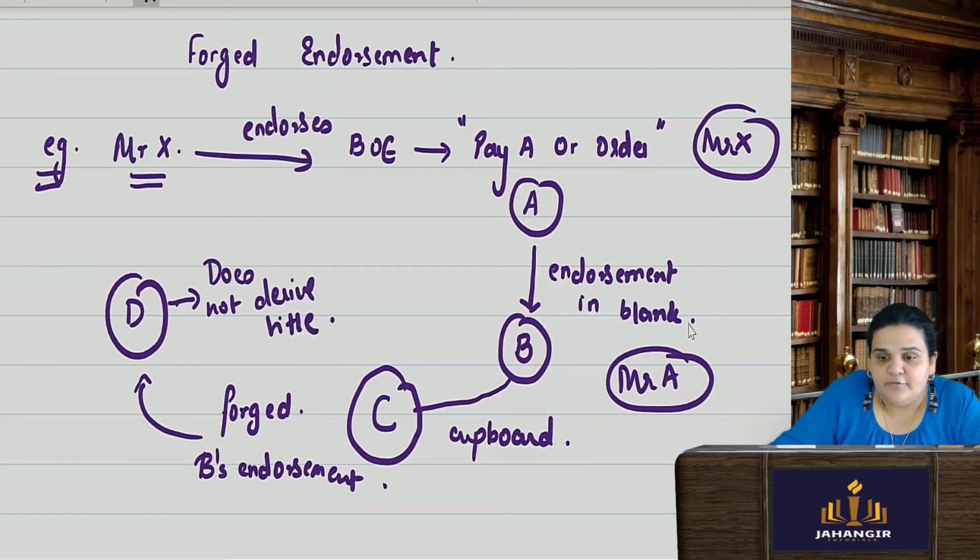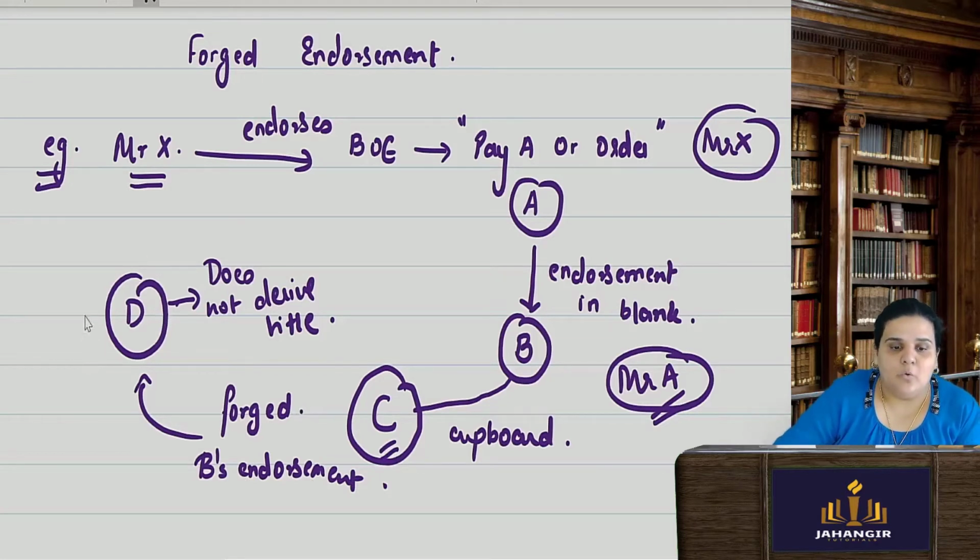Because the endorsement was first done in blank by A. He did not write pay to Mr. B or his order. He just signed it. Mr. B had kept it with him, but it was stolen by Mr. C, who forged B's endorsement and delivered it to D for payment.